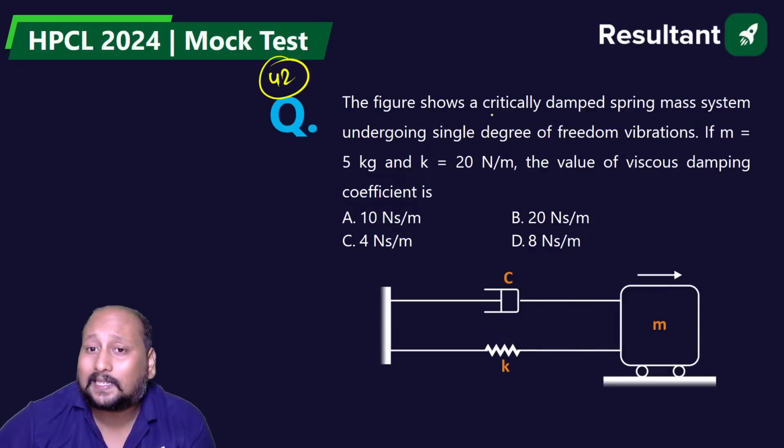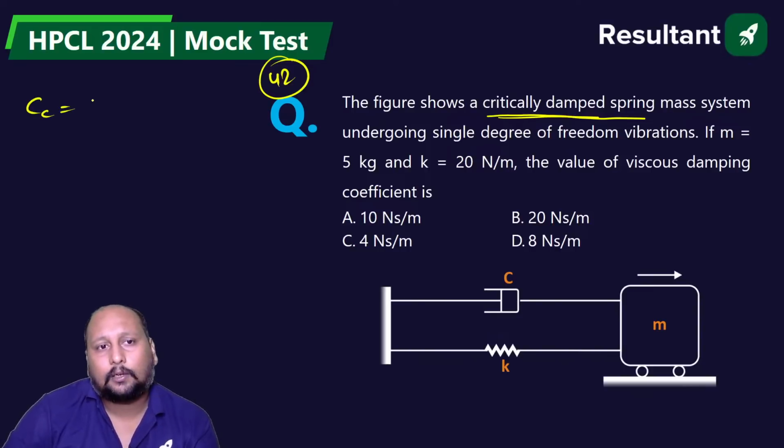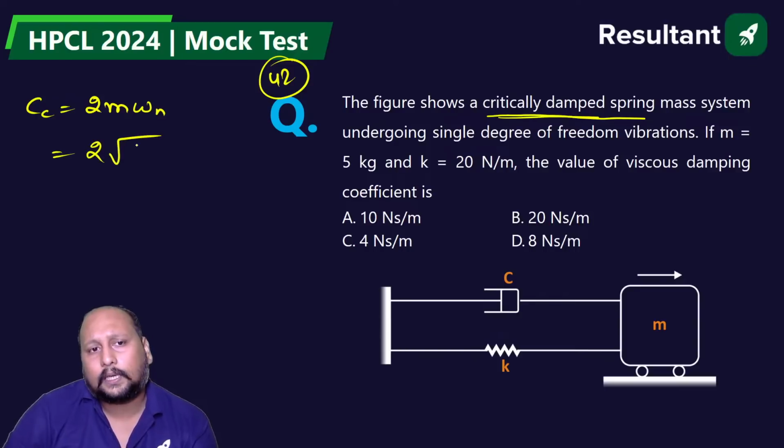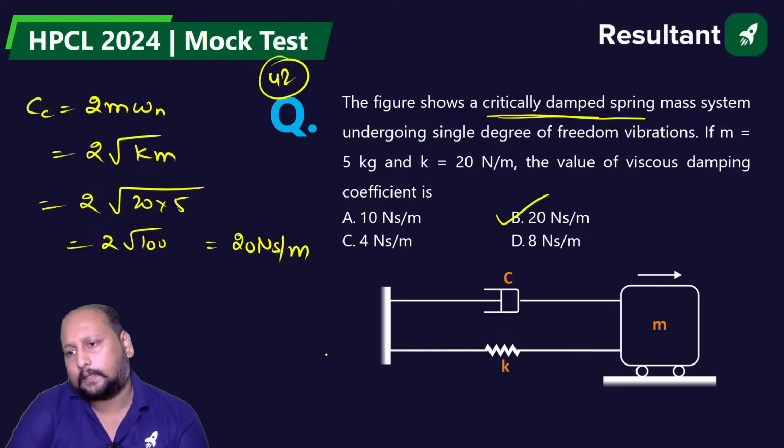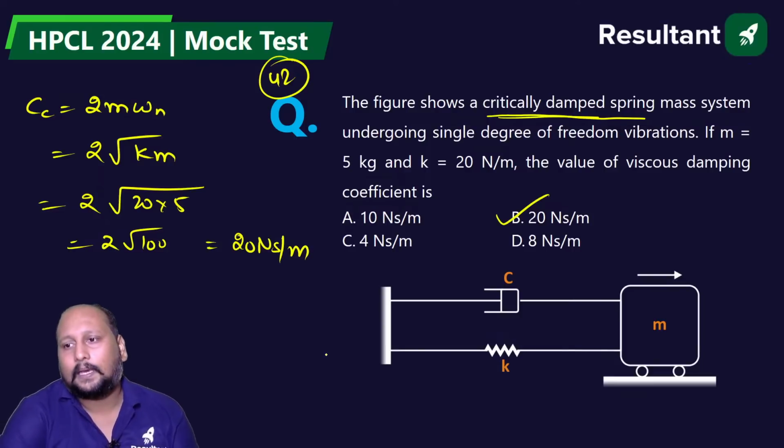Now, because they have said that it's critically damped, we know that CC is equal to 2 m omega n, or we can say 2 root k into m. So this is 2 into k value is 20, m value is 5. This is 2 root 100, that is 20 Newton second per meter. I think option B is the correct answer.